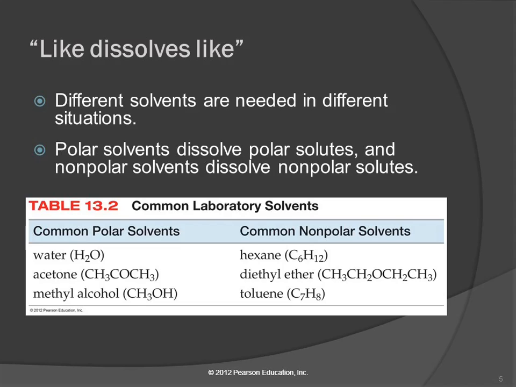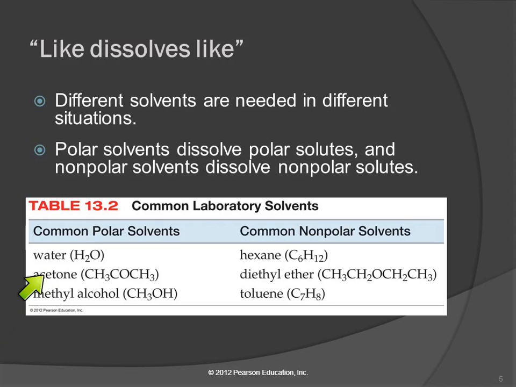In order to make a solution, the solute and the solvent have to be able to mix together. So you can't make a solution out of oil and water because the oil and water will not mix. And we've talked about intermolecular forces now, so we understand why that is. This idea is important, like dissolves like. We need different solvents because different solutes require different things. Polar solvents are great for polar solutes, and nonpolar solvents are needed for nonpolar solutes.